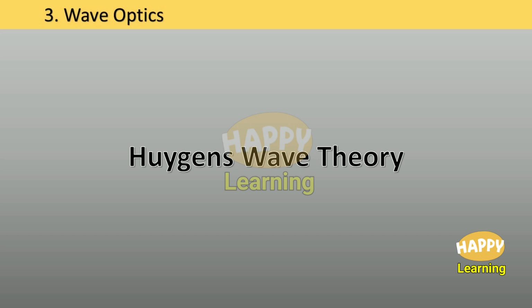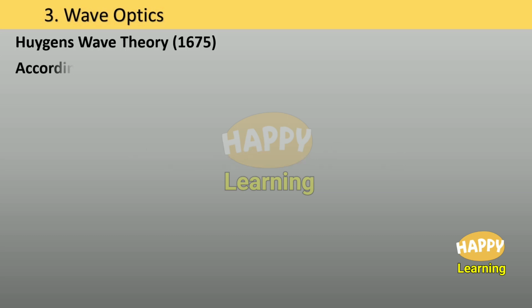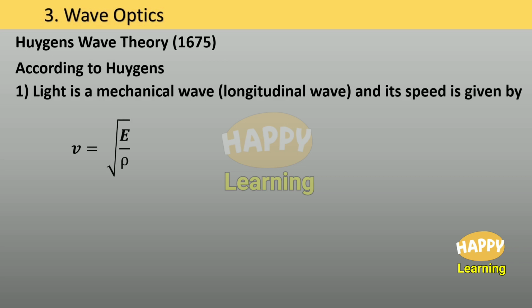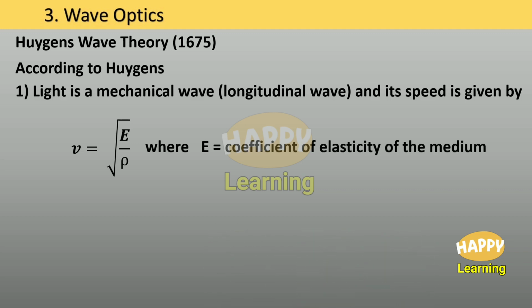Huygens wave theory. According to Huygens, light is a mechanical wave. In fact, he said it is a longitudinal wave and its speed is given by v equals root of E by rho, where E is the coefficient of elasticity of the medium and rho is the density of the medium.